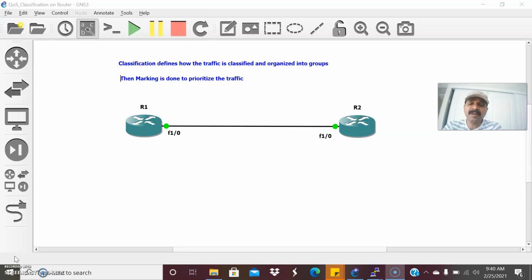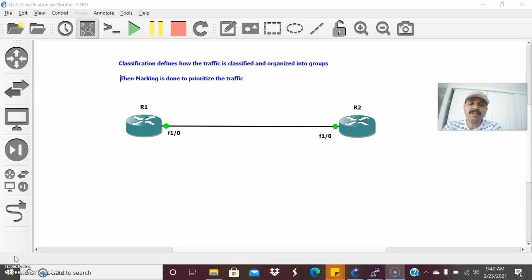We can transport several types of traffic over a link, right? It can be TCP traffic, UDP traffic, and voice or video traffic. So first I need to classify the traffic into different groups. That is the way I have to organize the traffic. Then I have to perform the marking. So why do we have to do marking? To prioritize the traffic. That is the level of treatment we are giving to each and every traffic.